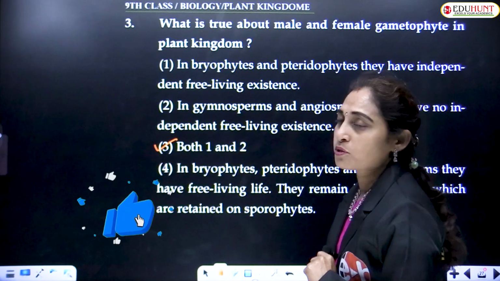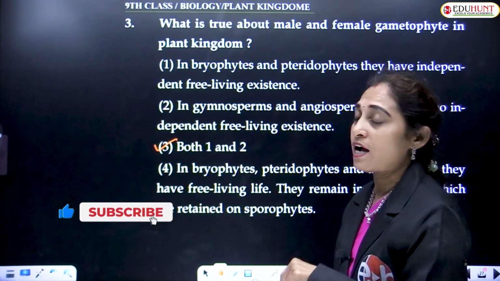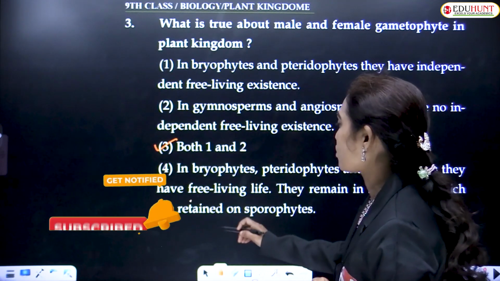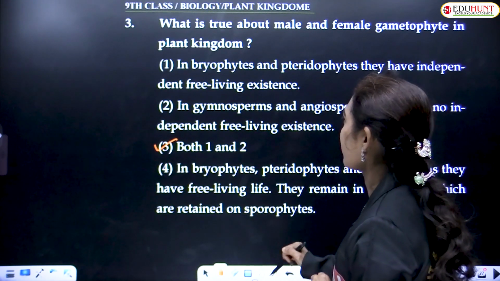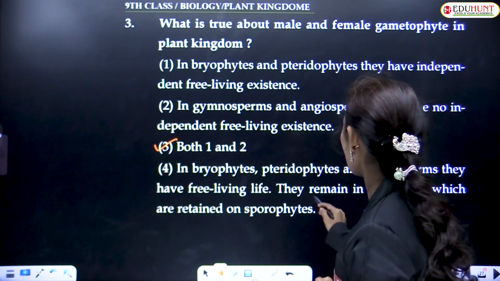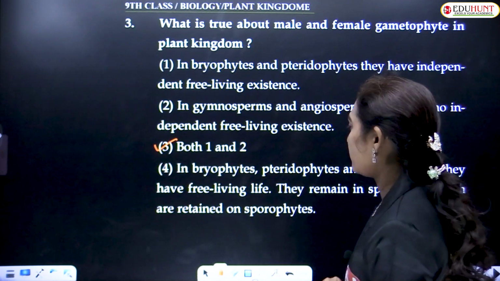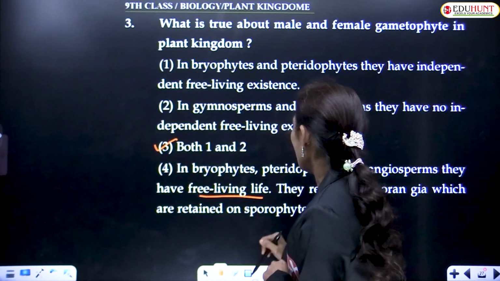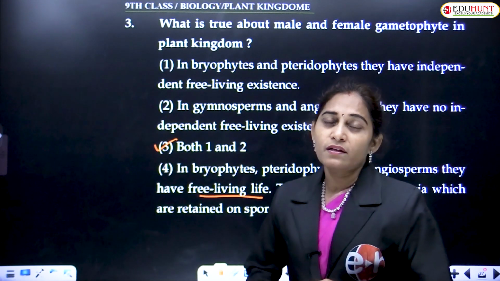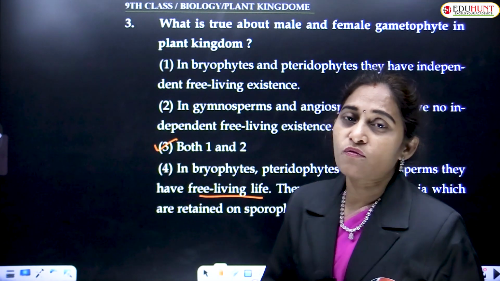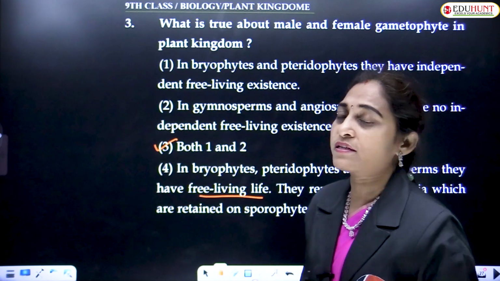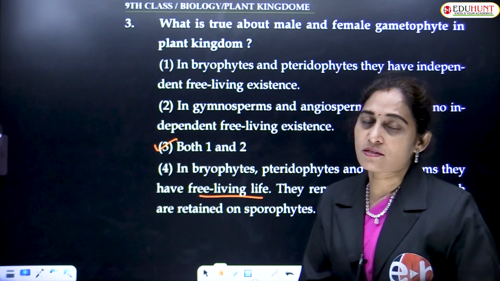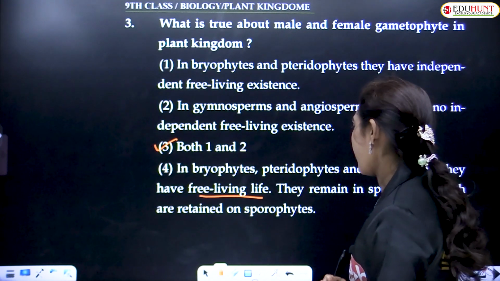Let us see the fourth option also, whether there is any logic in that option. In bryophytes and pteridophytes and even angiosperms, they have free living life, both male and female gametophytes; they remain in sporangia which are retained on sporophytes. No, because they are embedded in the sporophytes. The sporophyte nourishes the gametophyte. So it's a wrong answer. So the correct answer is both 1 and 2.